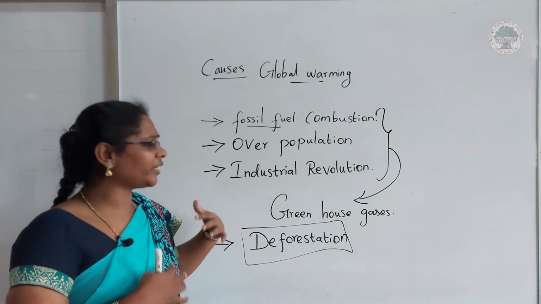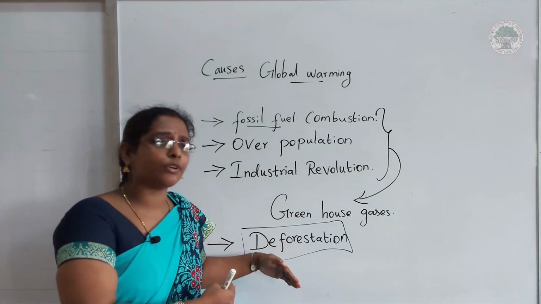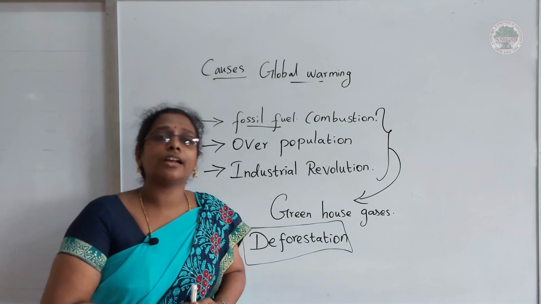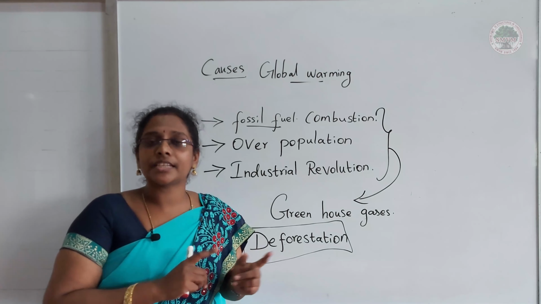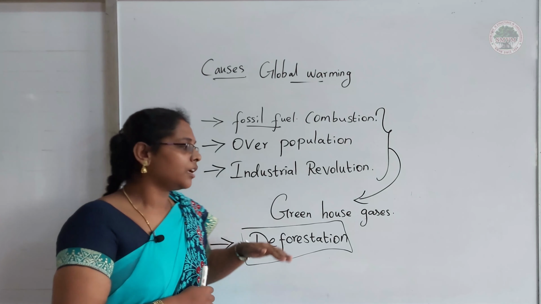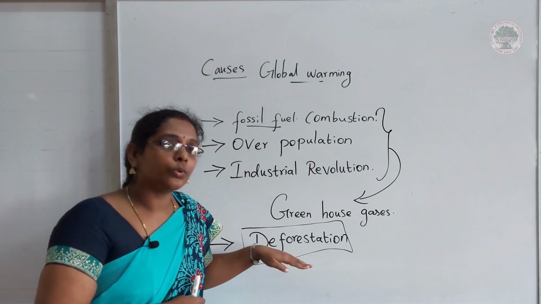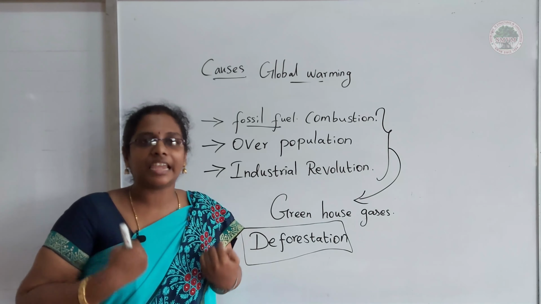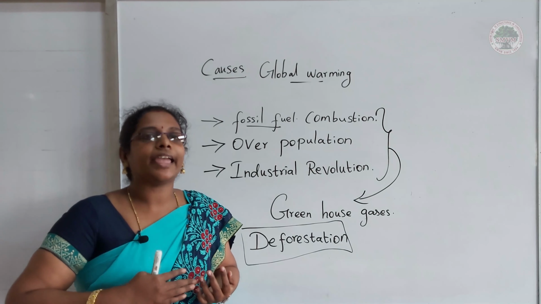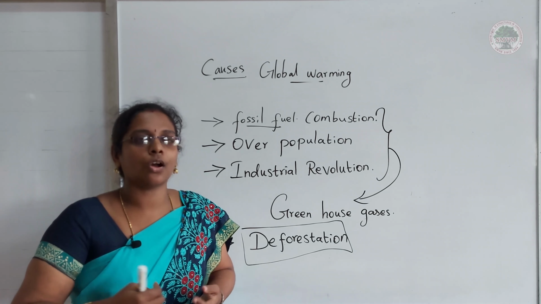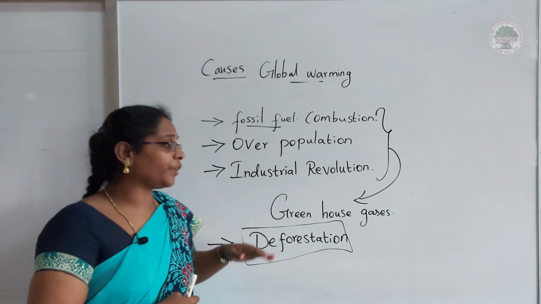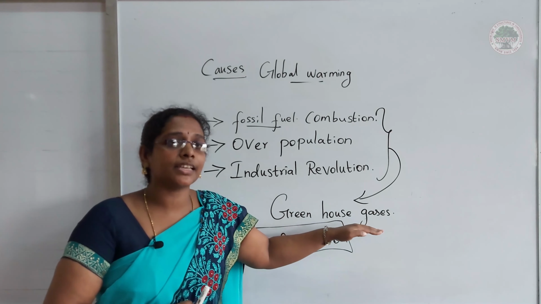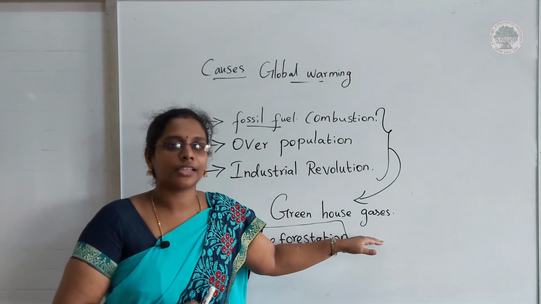What is the relationship between deforestation and increasing greenhouse gases? In our previous class itself, we discussed what plants do during photosynthesis. During photosynthesis, plants take in carbon dioxide and release oxygen. Of course, we know that one of the greenhouse gases is carbon dioxide, isn't it?